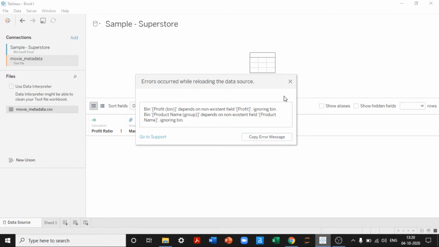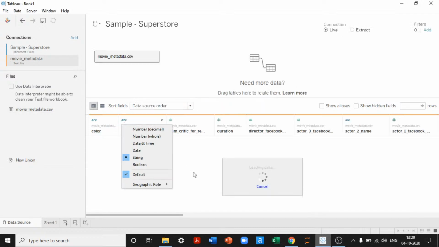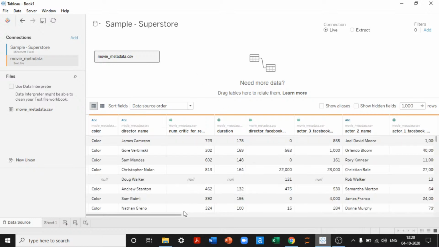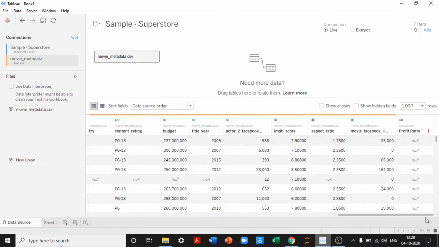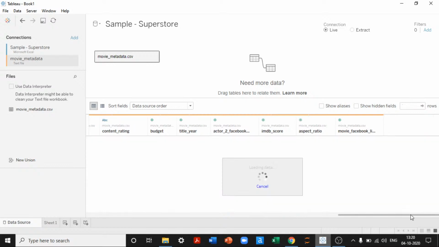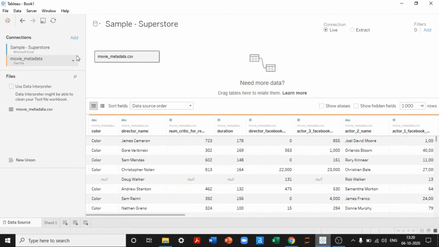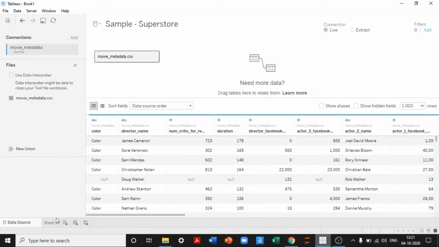I have double clicked this. Okay, there are three existing features. Perfect. Looks like a fantastic data set. Let me delete this. And we have only columns that are required. Perfect. So let us remove the existing data source also, which is sample superstore. Let's keep only movie metadata file.